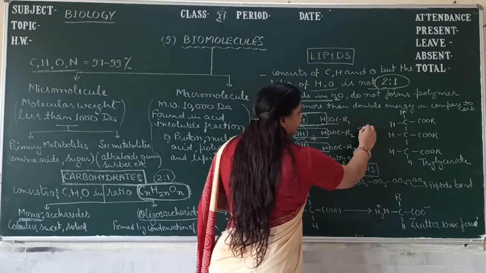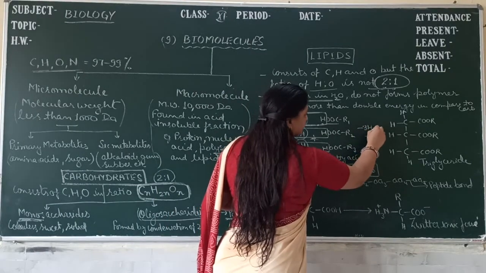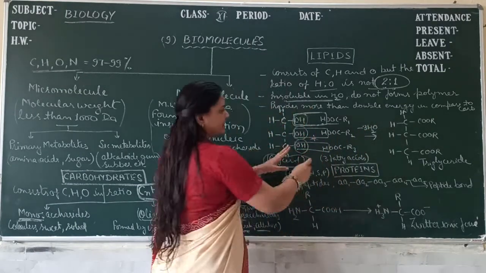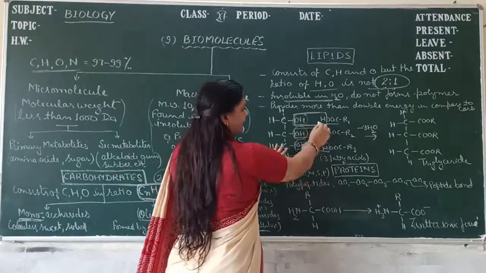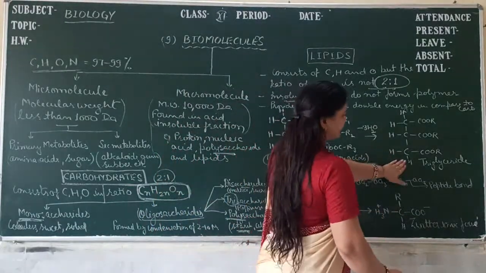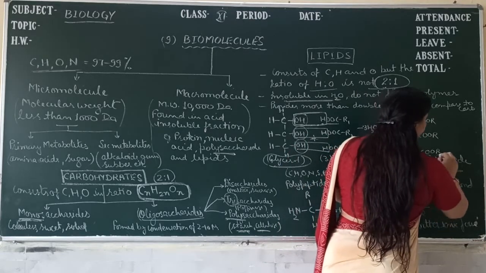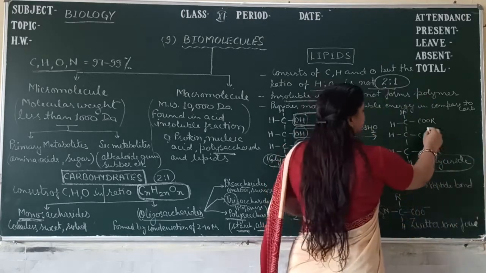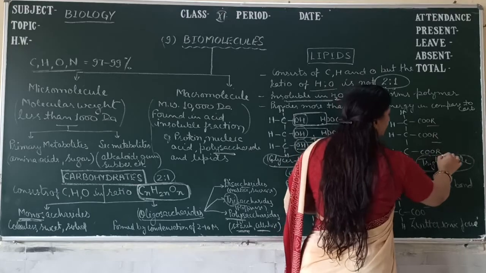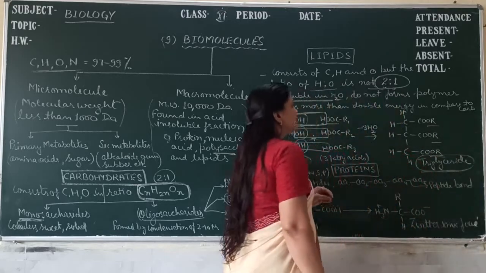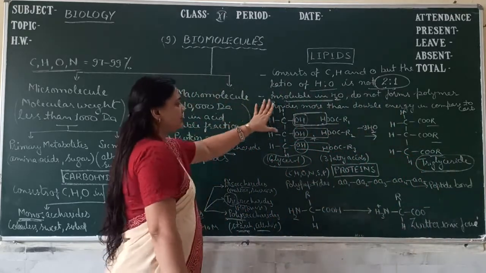So 3 water molecules are released and then the bonding is formed like this. This is the triglyceride. Triglyceride is a lipid and lipid contains the ester group, COOR. So this is the process for lipid formation.